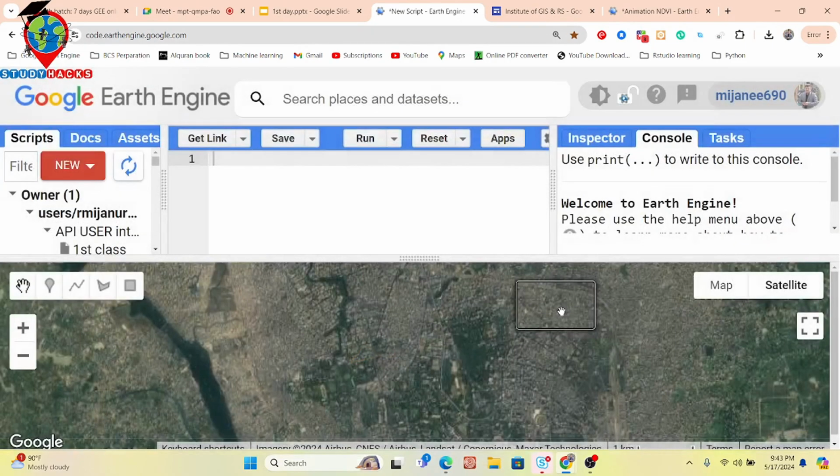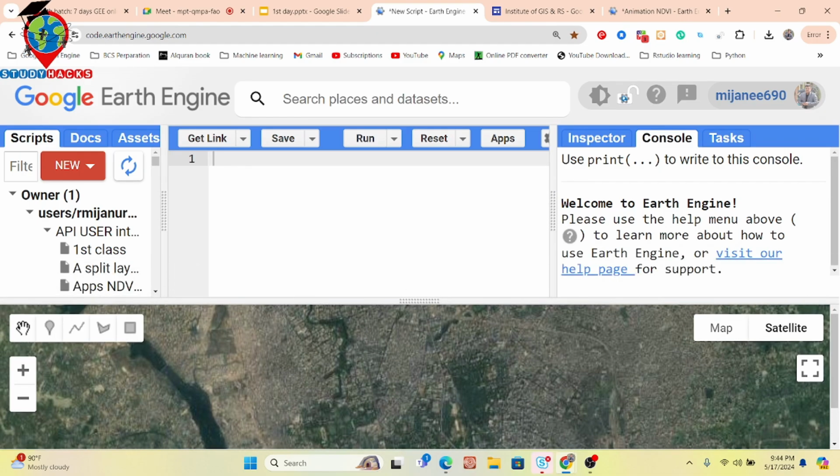We can write only JavaScript here. But when you want to work with Python, then we have to use another environment, another IDE. We have to create that and then work with Python. Basically, the Google Earth Engine platform supports Python, JavaScript, and R programming languages. So we can easily do JavaScript; this is the code editor for it. For Python, we have to create another environment. I'll show you how we can create this type of environment for Python.